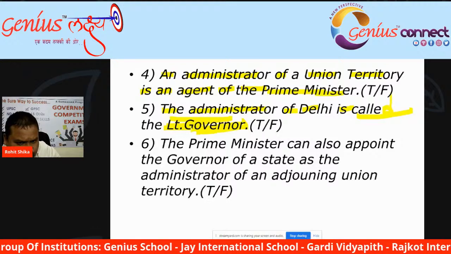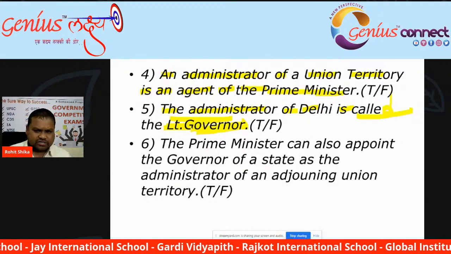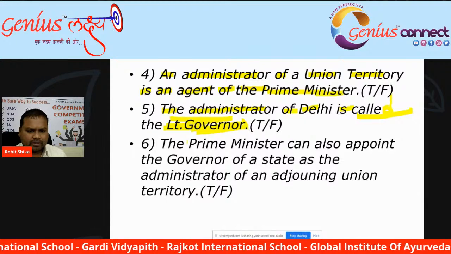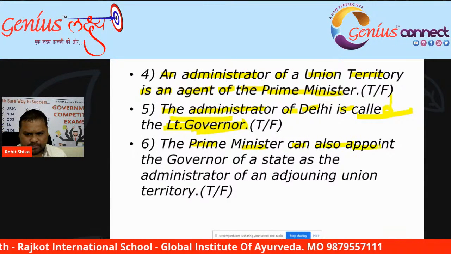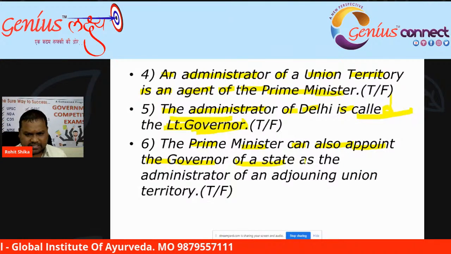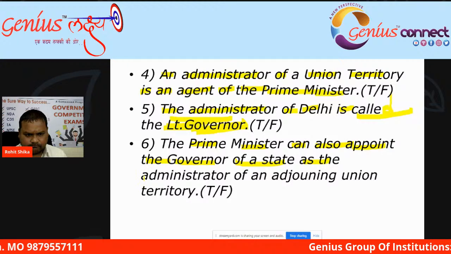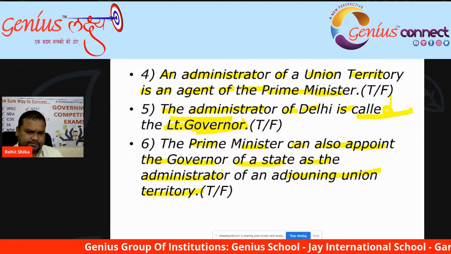So according to you, the Lieutenant Governor is the administrator of Delhi, right or wrong? The Prime Minister can also appoint the governor of a state as the administrator of an adjoining union territory.